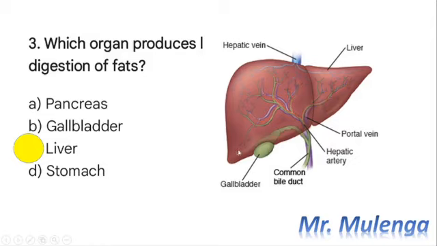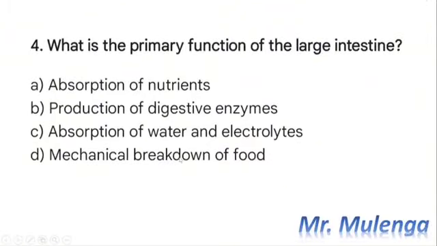So we now move on to our question 4. So here is our question 4. The question reads, what is the primary function of the large intestine? A. Absorption of nutrients. B. Production of digestive enzymes. C. Absorption of water and the electrolytes. D. Mechanical breakdown of food. So the primary function of the large intestine is the absorption of water and the electrolytes. So the correct answer here is C.